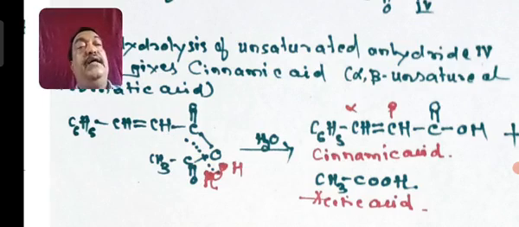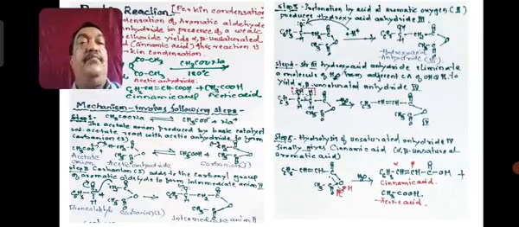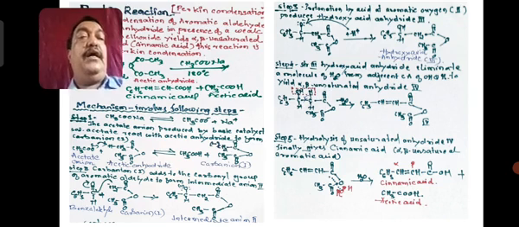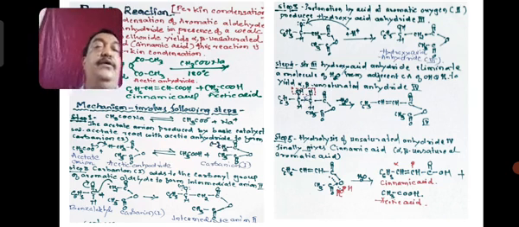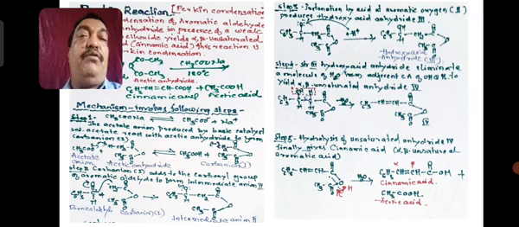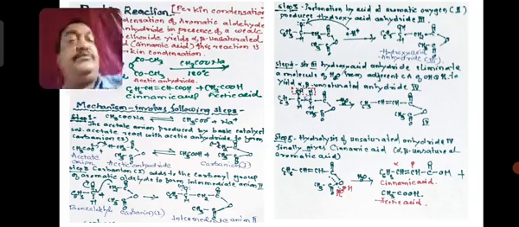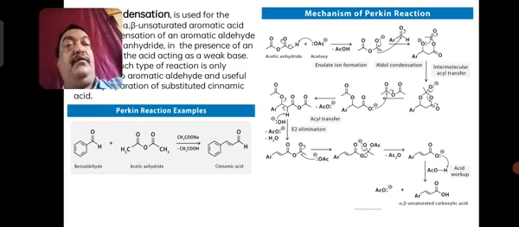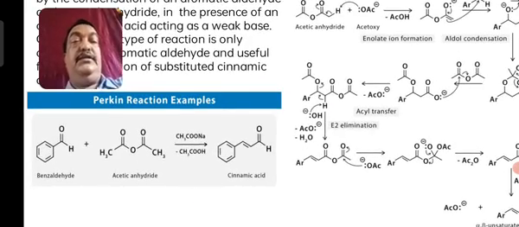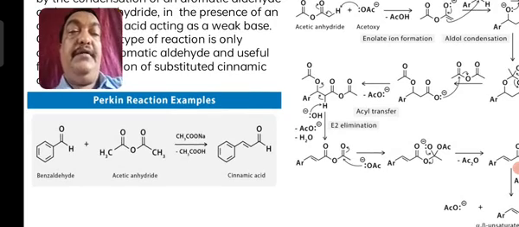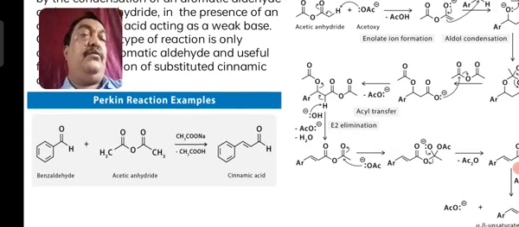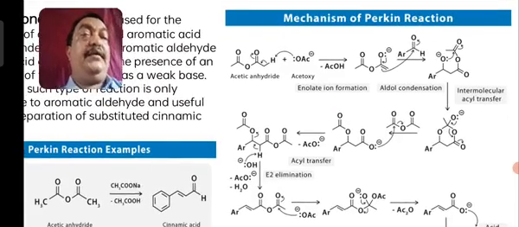So this reaction is called the Perkin reaction. In the Perkin reaction, benzaldehyde is allowed to react with acetic anhydride in presence of sodium acetate at around 180 degrees centigrade, whereby cinnamic acid is formed, and this involves the 3 steps I have shown so far. Now you can see the same thing here, benzaldehyde with acetic anhydride, formation of the alpha beta unsaturated acid.